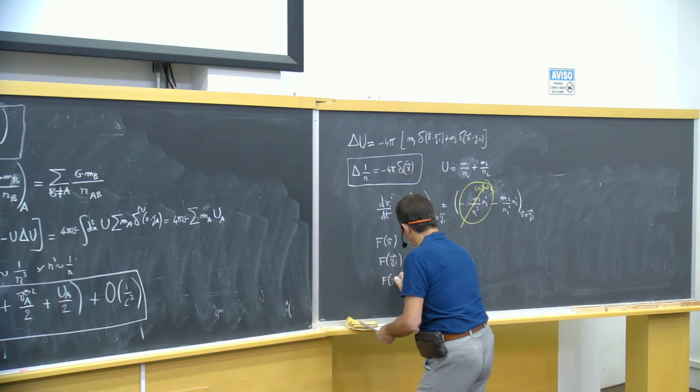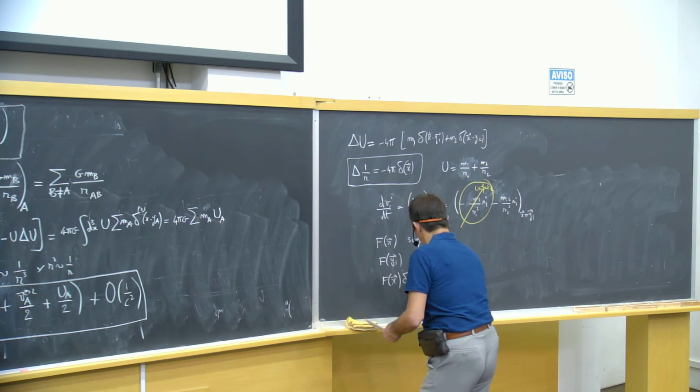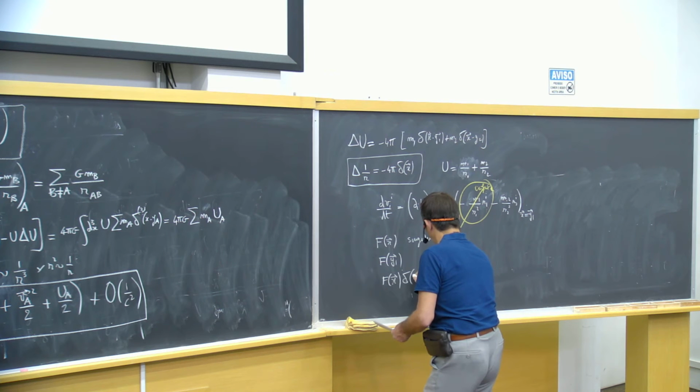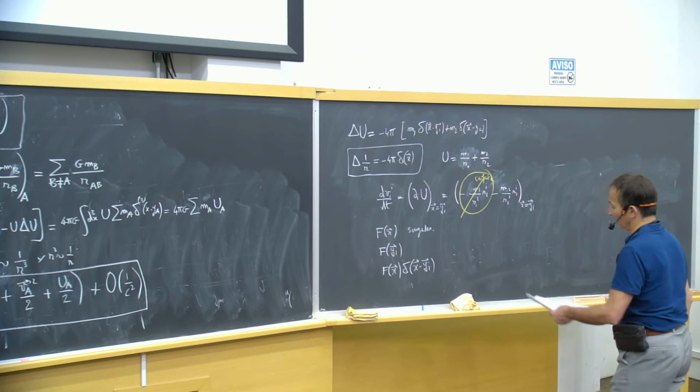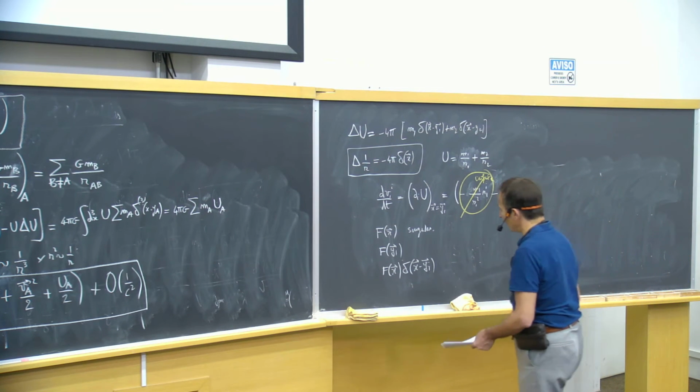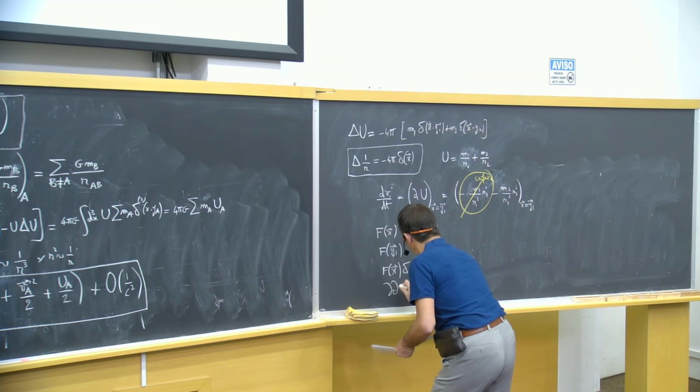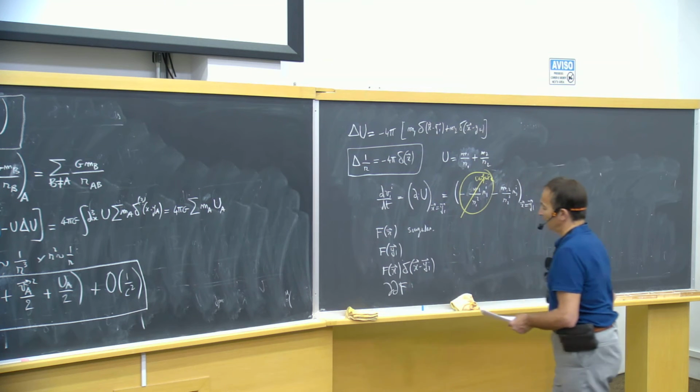I want also to have a meaning to the product of that function multiplied by some Dirac function on one of the singularities. And I have to know how to differentiate this function.